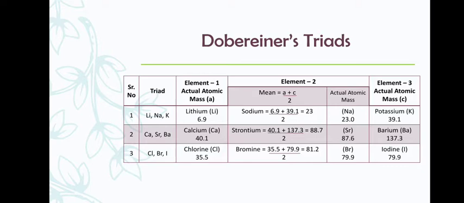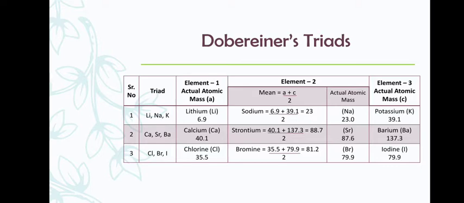Now lithium and potassium, their masses put together, they will be 6.9 plus 39.1. So that is 46 upon 2. That gives you a mass of 23 for sodium, and that is actual mass of sodium. So for this particular triad, Dobereiner's theory stands quite good.